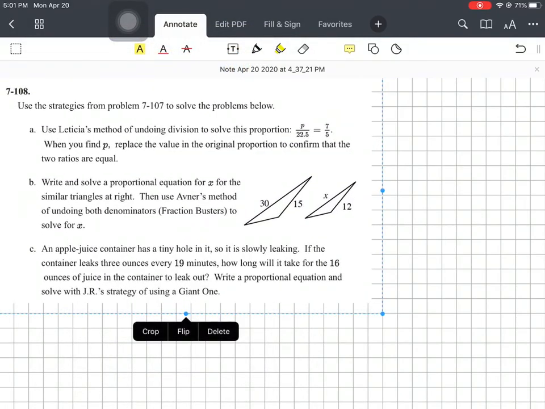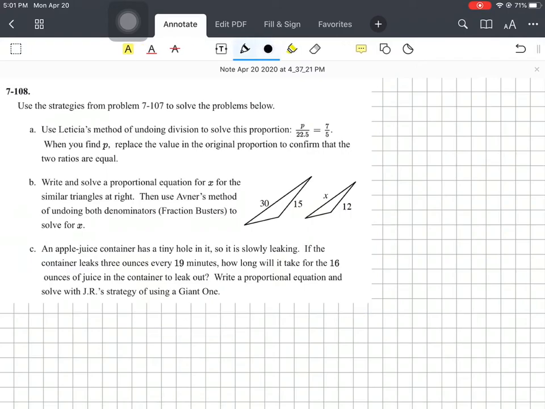Use the strategies from the previous problem to solve the problem below. Use Leticia's method of undoing division to solve this proportion. So for 7-108, let's rewrite the proportion. P over 22.5 is equal to 7 over 5, right? Undoing the division, okay? When you find P, replace the value in the original proportion to confirm that the two ratios are equal. So let's do this.